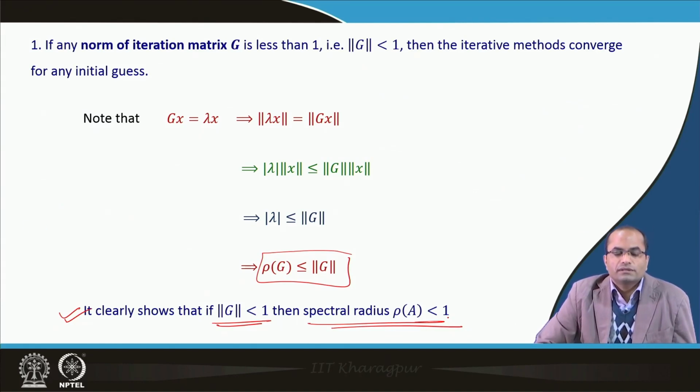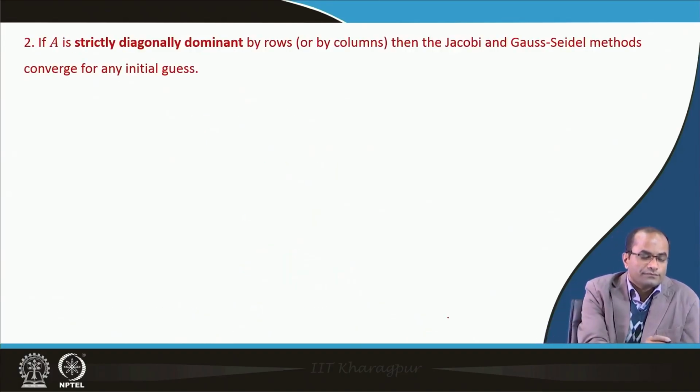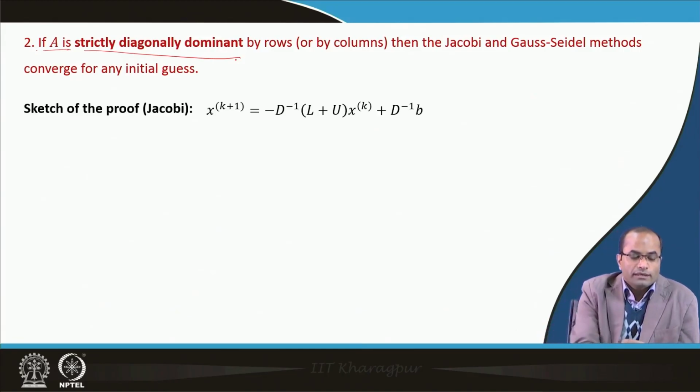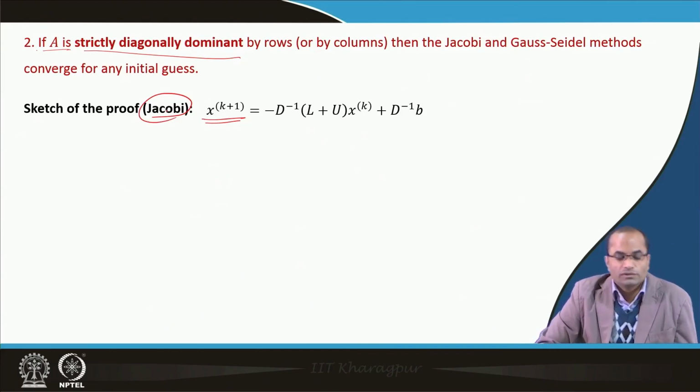So, this is the sufficient condition for checking the convergence of the iteration matrix of the iterative scheme. The second one we have discussed: if A is strictly diagonally dominant by rows, then the Gauss-Seidel and Jacobi methods converge for any initial guess. This we can also take a look at here. Just consider for instance the Jacobi one; again, we can do similar steps for the Gauss-Seidel one.